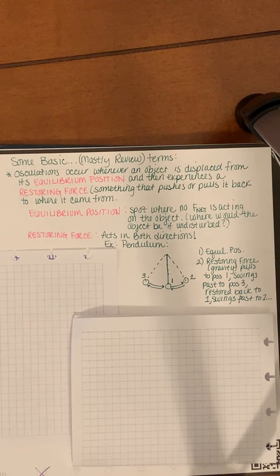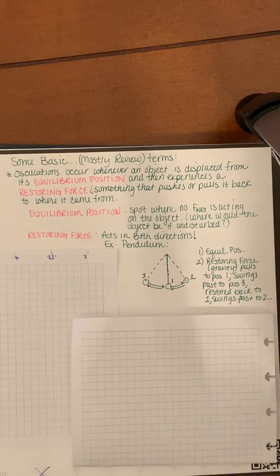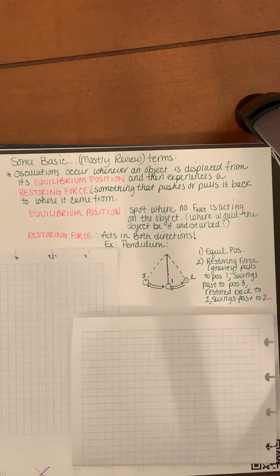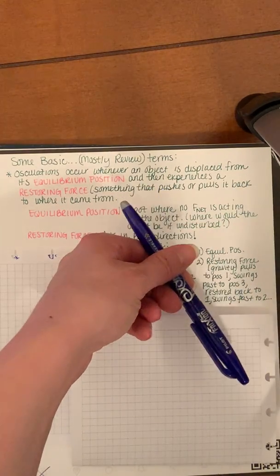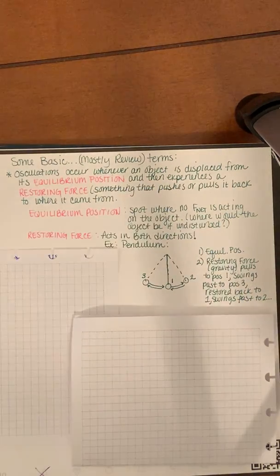And so now what we're going to talk about is what we need to discuss when we're talking about these oscillations. We've got to ask two things. Number one, how large are the oscillations? We'll talk about what that term is in a minute, but you might recognize it ahead of time as amplitude. And also, how quickly does it oscillate? In other words, what is that object's time period? How long does it take to go from this disturbed position back to this disturbed position again?